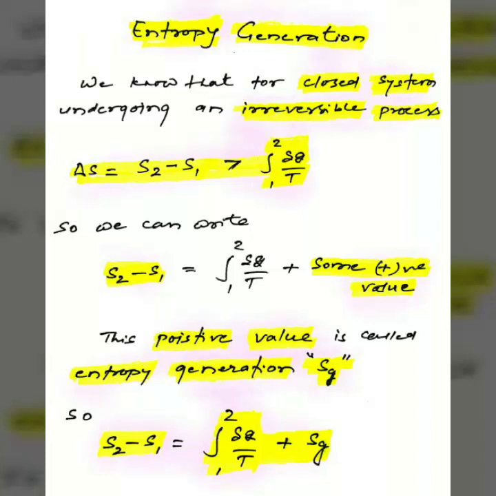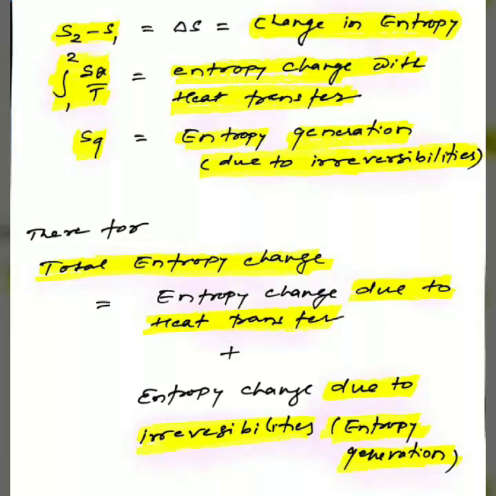So here we are going to discuss the term entropy generation and some outcomes based on this term. We know that for a closed system undergoing an irreversible process, the entropy change, S2 minus S1, should be greater than the integration of del Q by T. So we can write entropy change is equal to integration del Q by T plus some positive value. This positive value is called entropy generation and it is denoted by Sg. So we can write the mathematical relation S2 minus S1 is equal to integration del Q by T plus Sg.